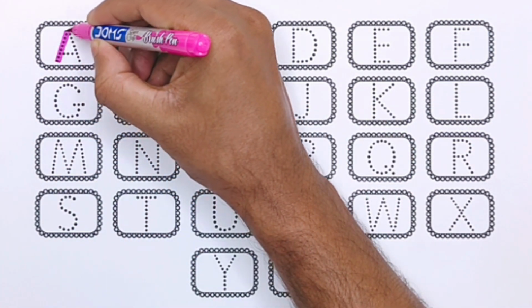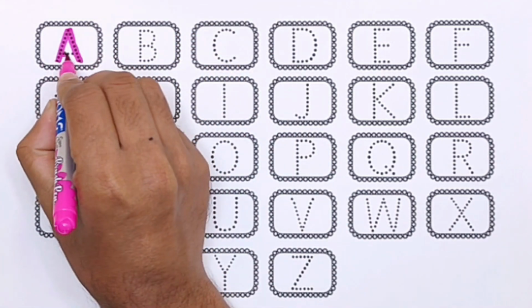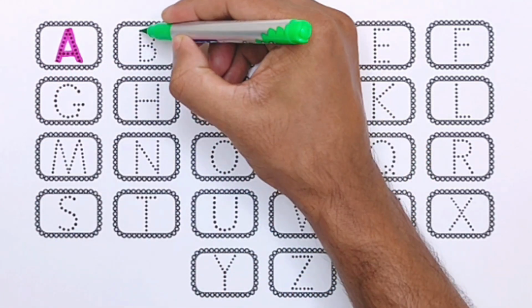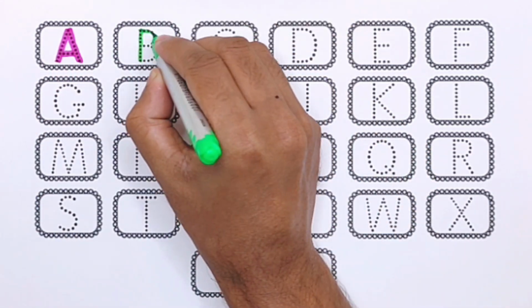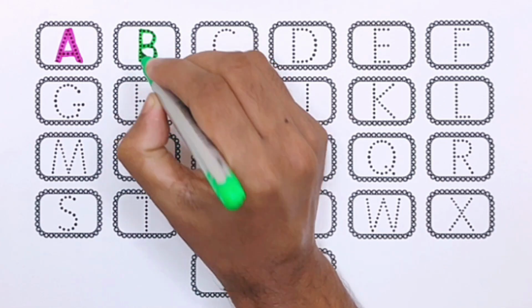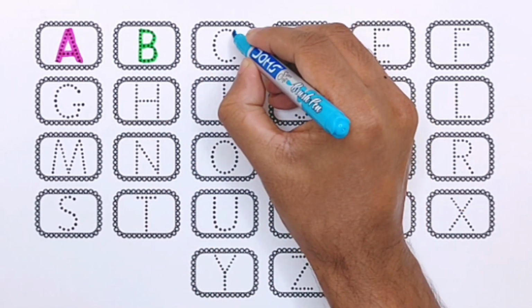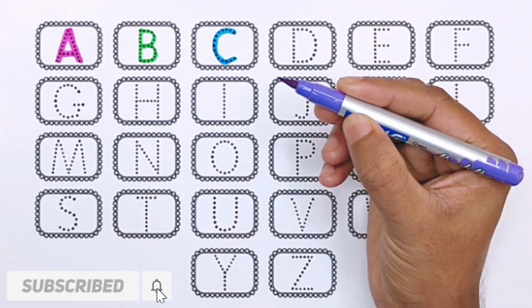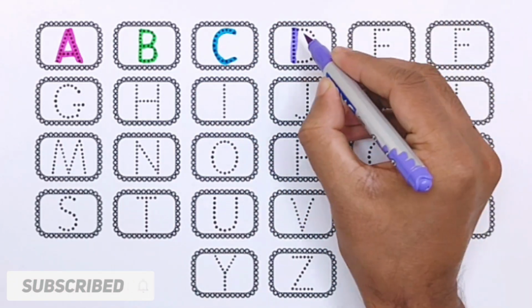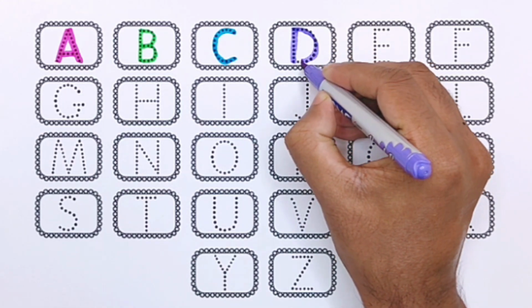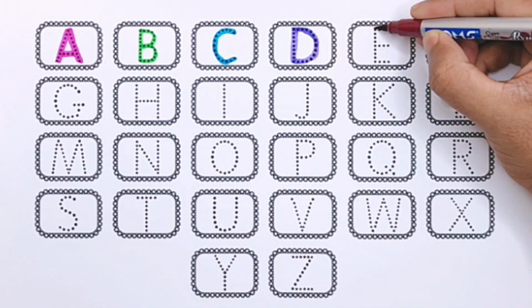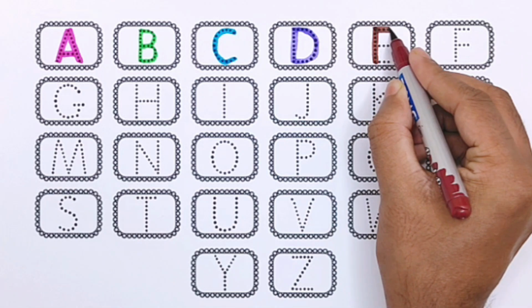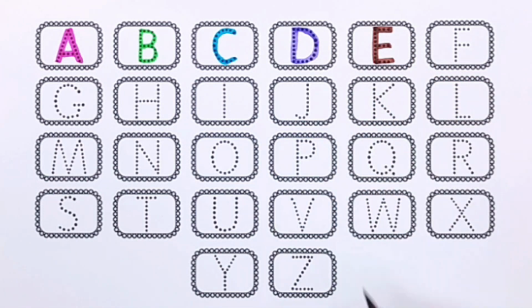Color. A for aeroplane. Light green color. B for bus. Sky blue color. C for cow. Purple color. D for dolphin. Brown color. E for elephant. Sea green color.